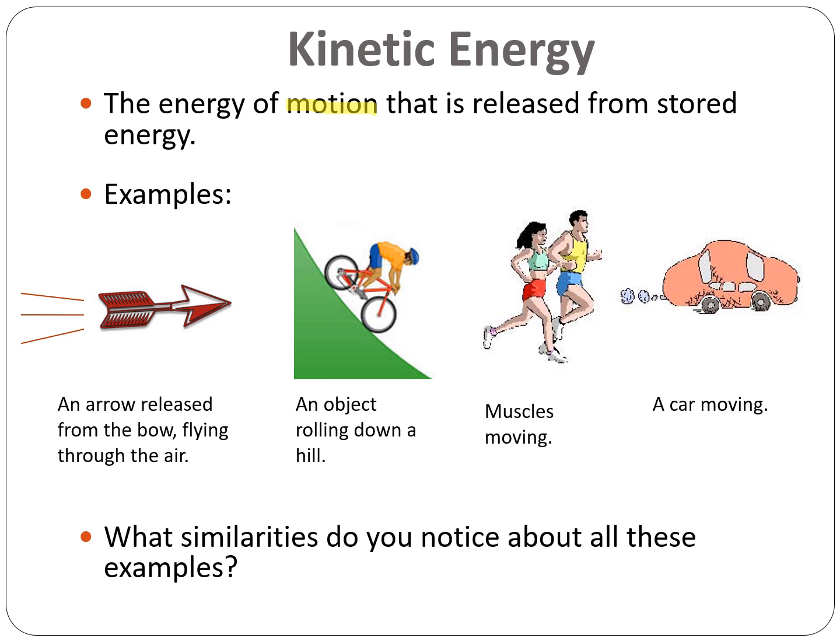Here we've got an object rolling down a hill. He's moving down, and you can tell he's moving down. That is kinetic energy because that bicycle is in motion. Here we've got muscles moving. So these folks ate the food that we looked at on the last slide, and now they're using that energy for motion. They're in motion, so that's kinetic energy. And here we've got a car moving. There's gasoline in that vehicle. That's why it's able to go down the road.